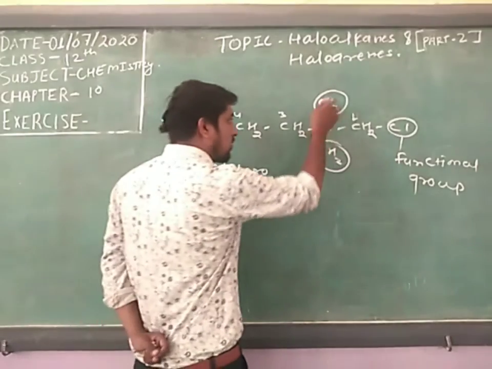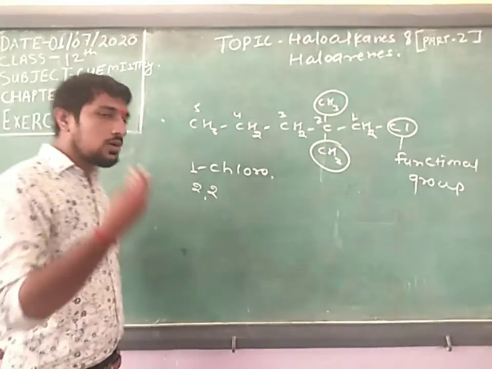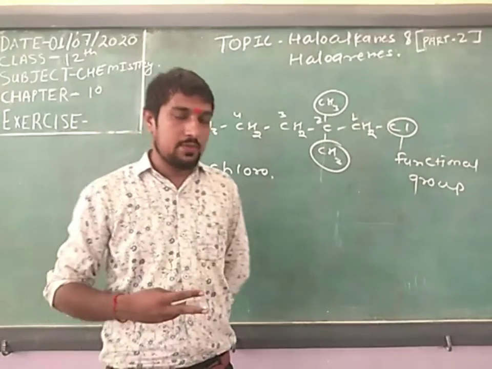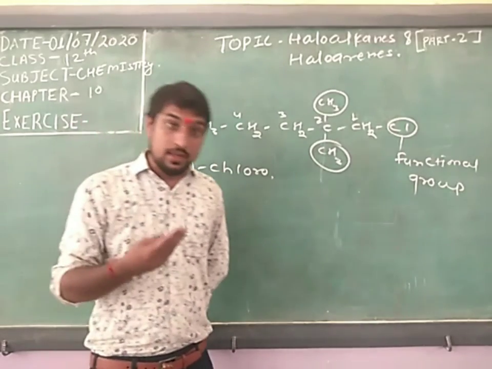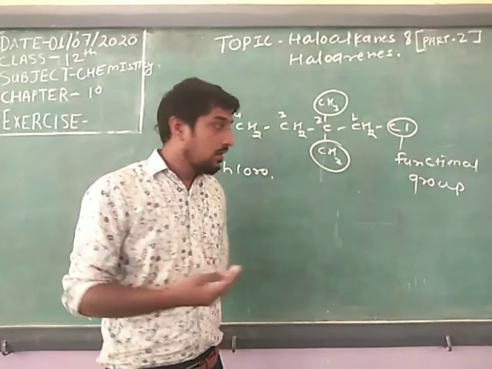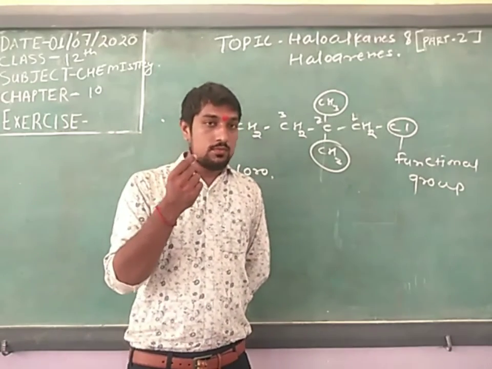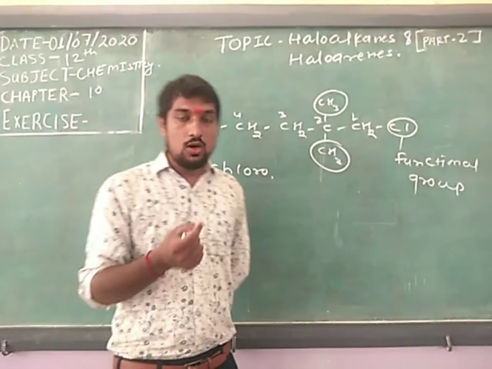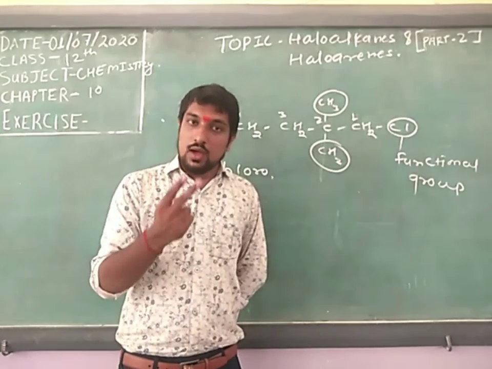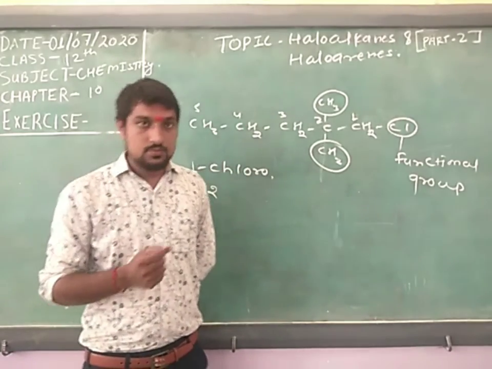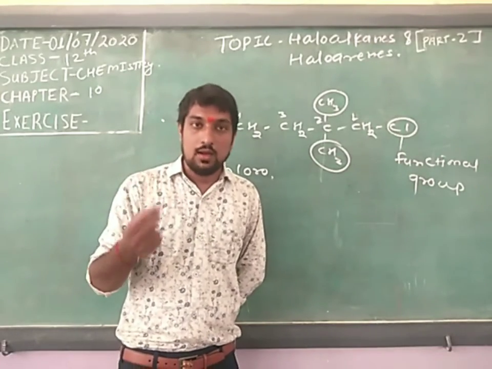There are 2 methyl groups, which means you say di. A single methyl or single branch is called mono. Even if 2 are added, di, then tri, tetra, penta, hexa, hepta.